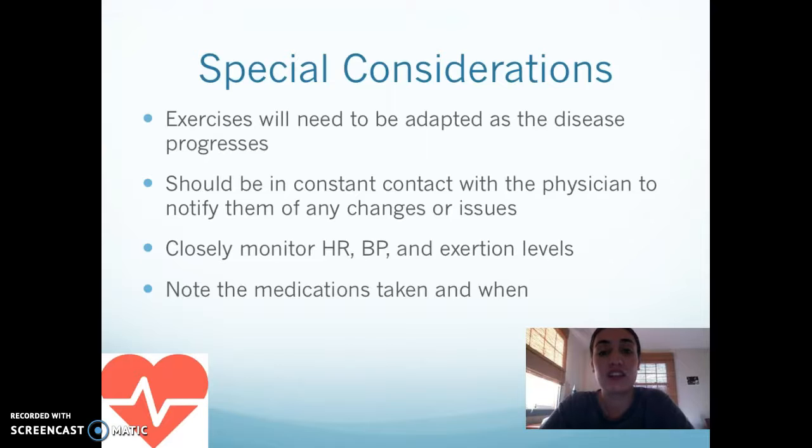Since ALS is such an aggressive disease, we have to make sure that people are keeping track of what's declining and what's harder for their patient. And heart rate, blood pressure, and exertion levels should be monitored just so that we know where the patient is and make sure they're at healthy levels. And since there's so many medications that an ALS patient could be on, we have to note the medications taken and when these medications are taken.